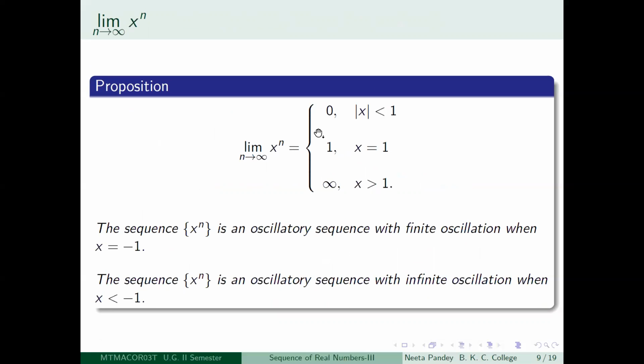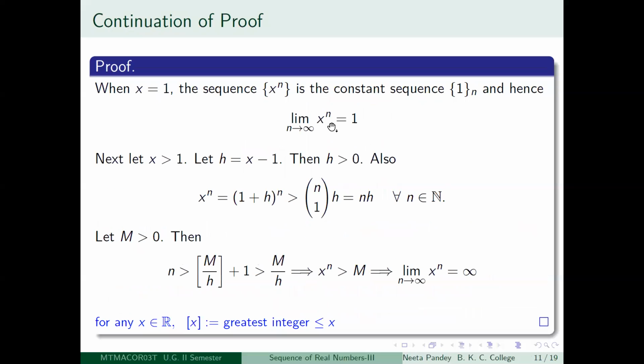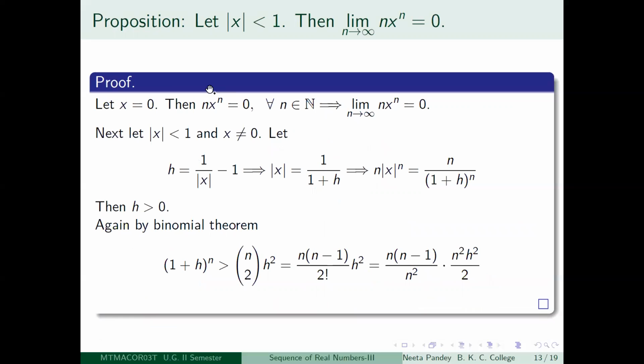This is the crucial one. The others are interesting when we talk about Taylor series, and this one is going to be useful when we talk about geometric series. Okay, so here what did we say? That when mod x was less than 1, then limit n tending to infinity x to the power n is equal to 0. Very good. So in the next result, we say that if mod x is less than 1, then limit n tending to infinity n x to the power n is also equal to 0. So this is also going to be a null sequence.